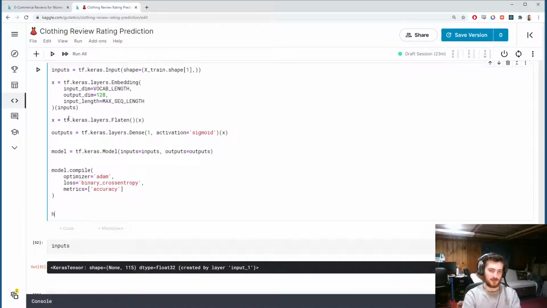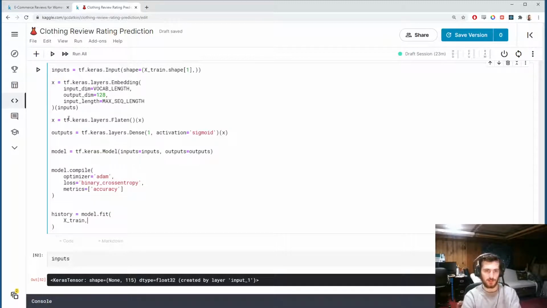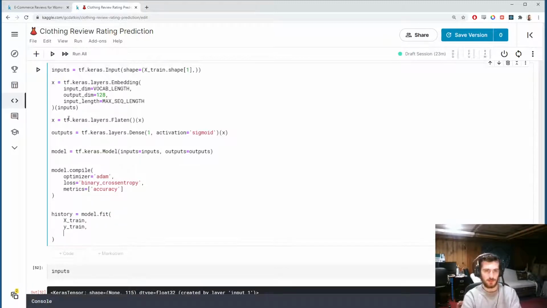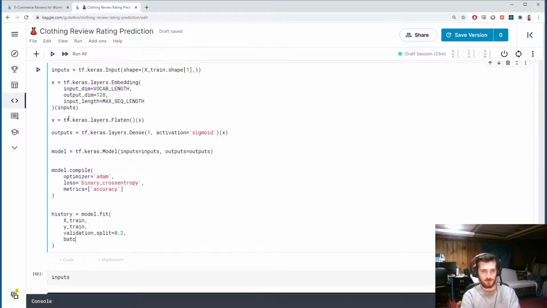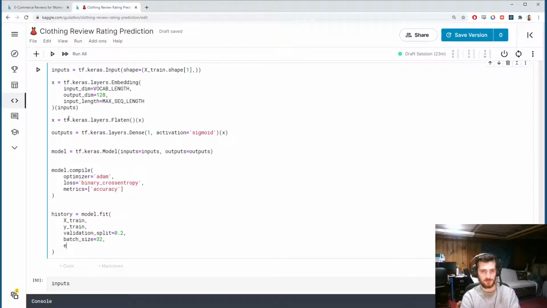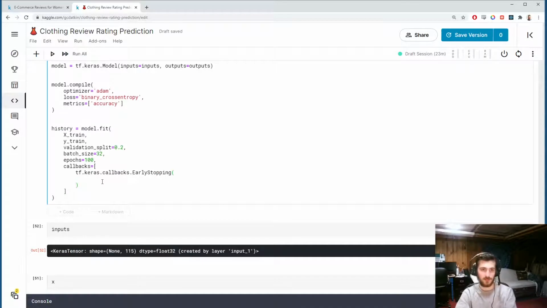Okay, last we'll fit the model, store it in history, training on X train, Y train, give it a validation split of 20%, batch size can be 32, we'll train for 100 epochs and employ a callback function, tf.keras.callbacks.EarlyStopping, which will stop the model when it stops improving by looking at whichever value we pass into monitor, which will be validation loss.